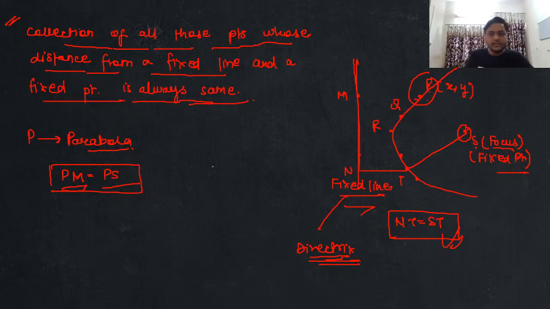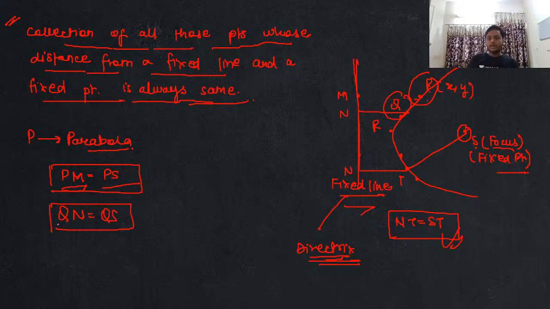In the same way, if I have a point Q over here, let's say my perpendicular distance is QN, so I will say QN is equal to QS. You got it? In the same way, another point that I have is R. Let's assume that the perpendicular distance of R from the line is RO.